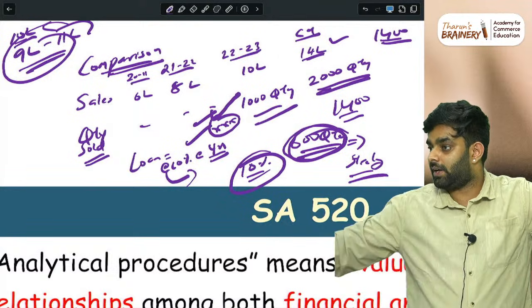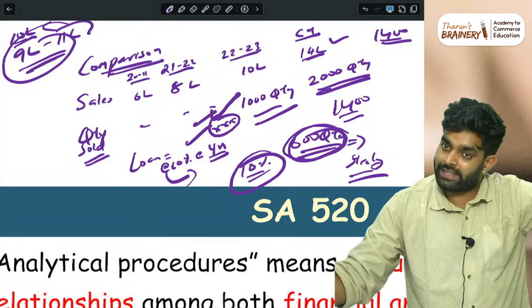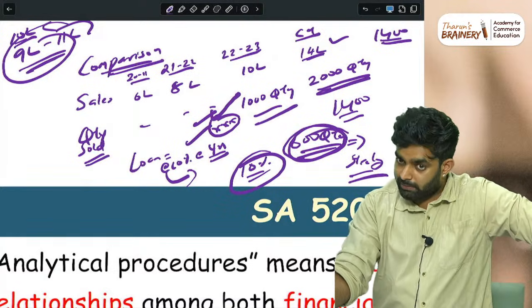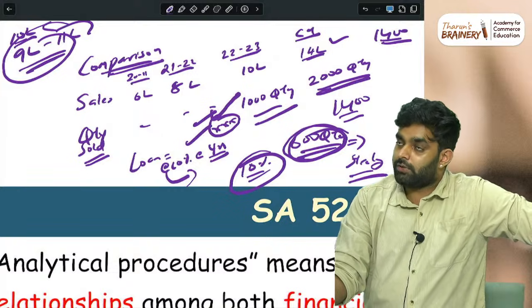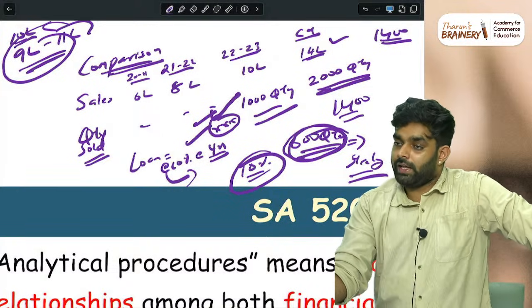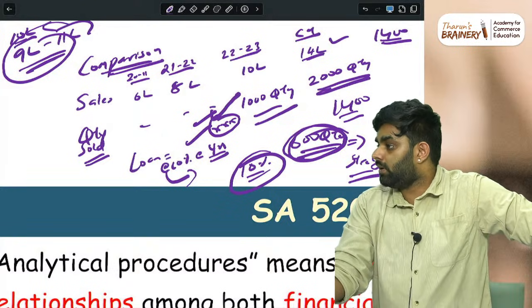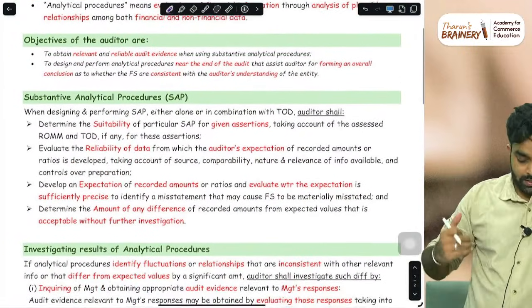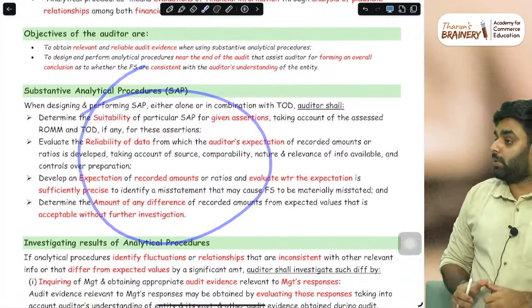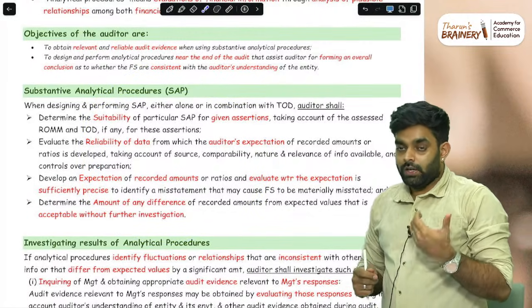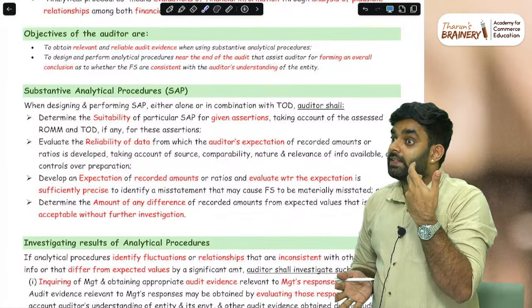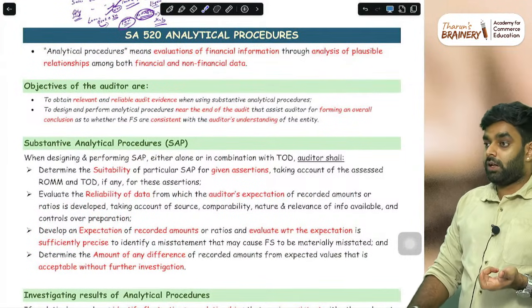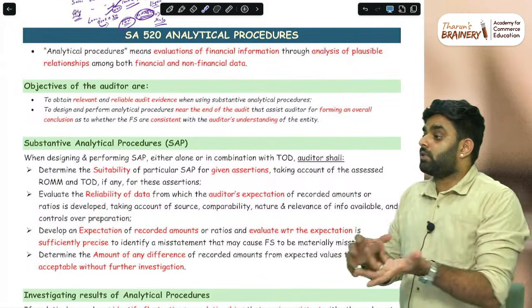So that's analytical procedure. Comparison we can calculate. Whatever equation calculation we are using as a quick check is analytical procedure: comparing something or considering the relationship between things. If you are auditing a hotel, room rent into occupancy, how many days it was occupied, you can calculate. That is analytical procedure. And sometimes a situation may come where the question asks you to suggest which audit procedure. It is mostly an SA 330 question, normally not SA 520. Under 330, further audit procedure, which procedure the auditor should actually be doing in this situation.